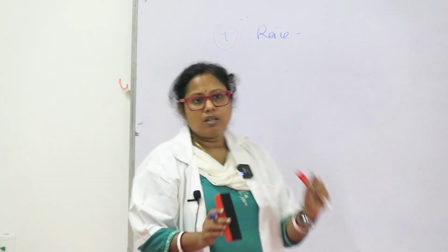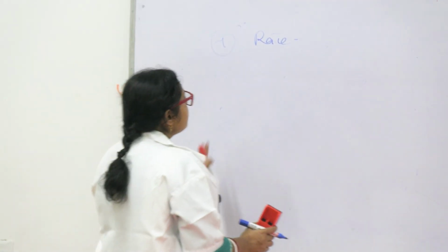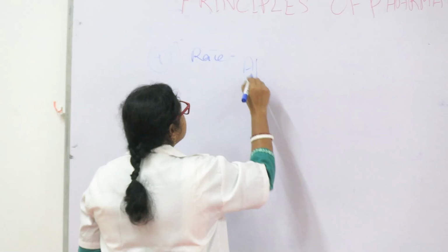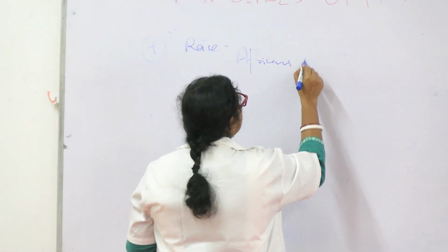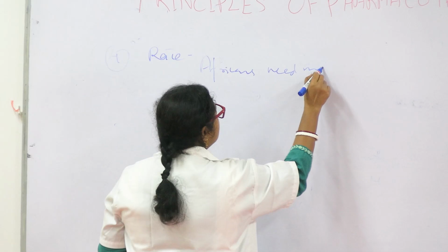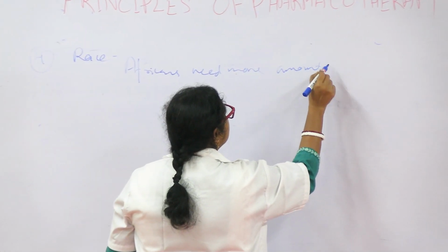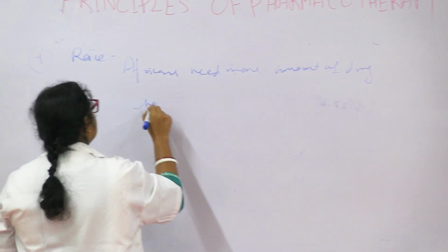There is little dose variation. So according to race, there are certain drugs which need more amount in Africans than in Mongols.